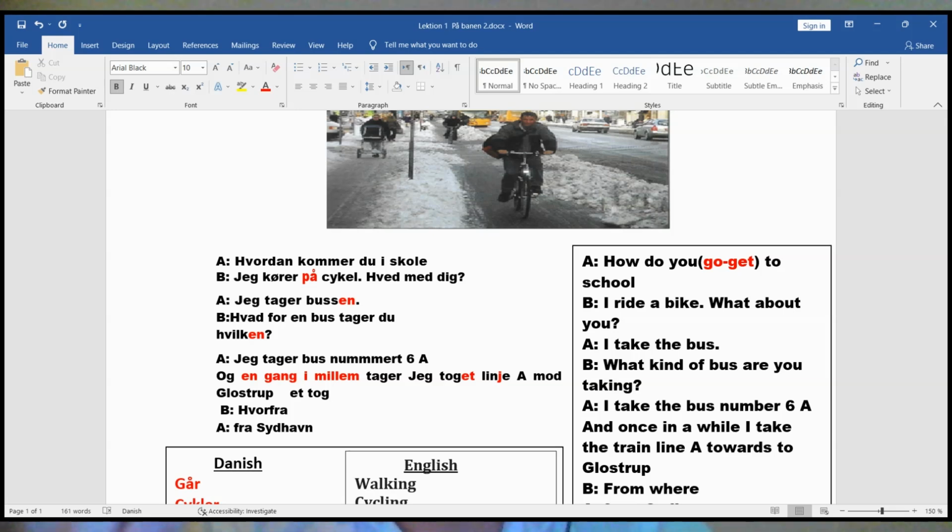For example in English, a car or a train. If I want to say the train, okay, so this means the train. And the G is silent here, the J is silent here.